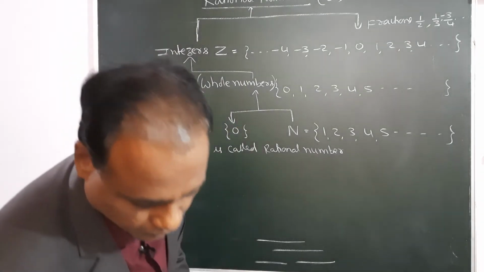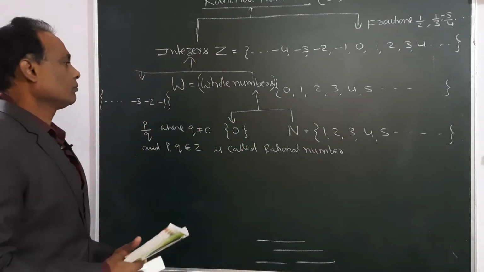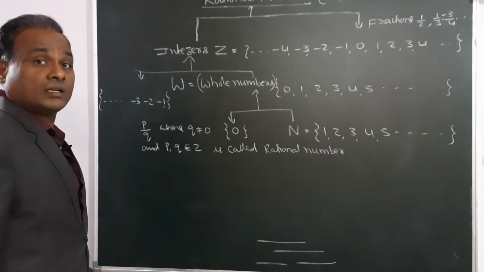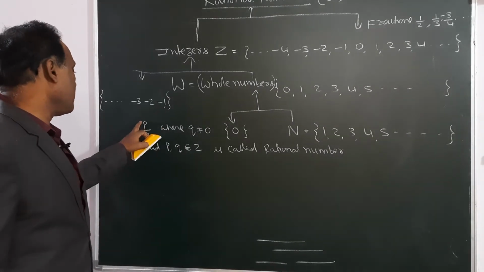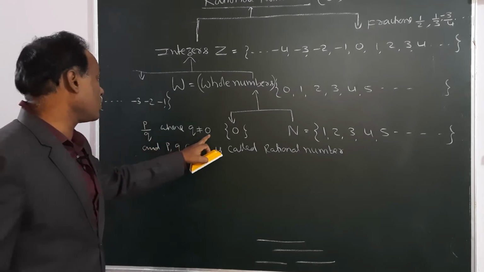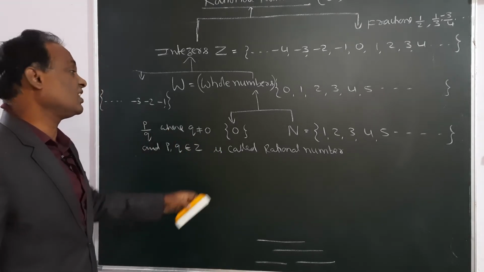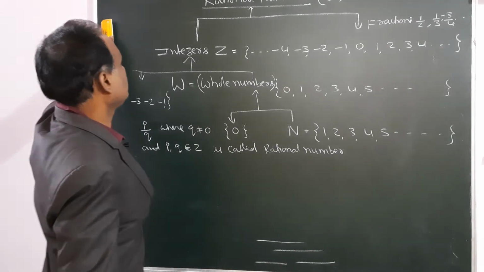But the definition you remember: the number in the form of P by Q where Q not equal to 0, and P and Q belong to integers, is called a rational number.